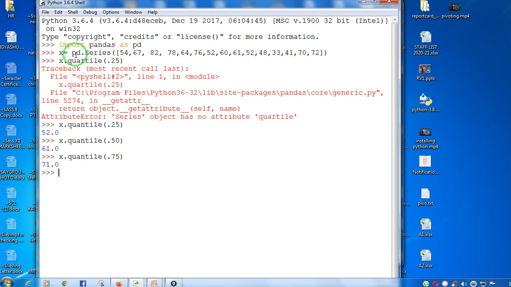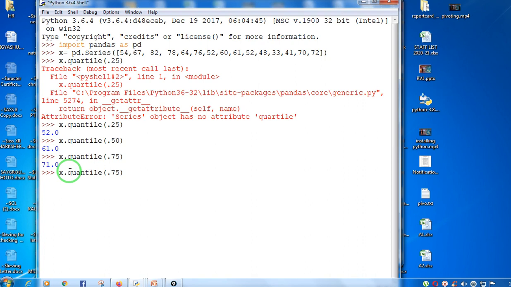So this is how you will take out the quantile. To take out the quantile in Python, you need not arrange them in ascending order. You just have to give the name of the function x dot quantile, and then write the quantile percentage 0.25, or for the second quarter 0.50, and for the third quarter 0.75.